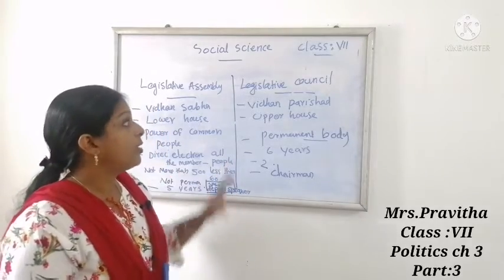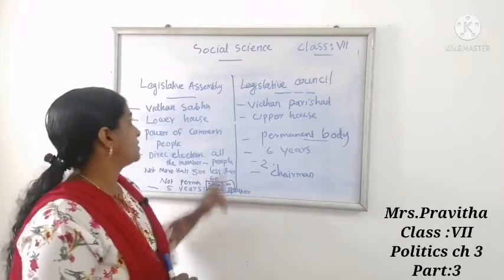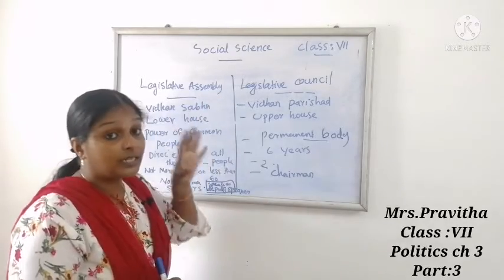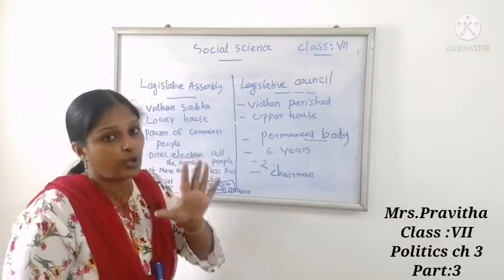Then we will look at the tenure of both the houses. The tenure of Legislative Assembly is 5 years.